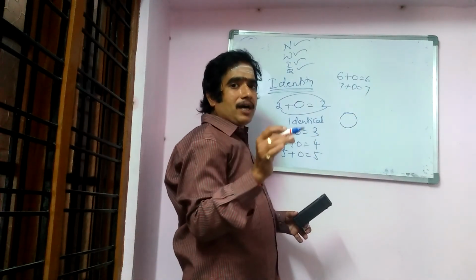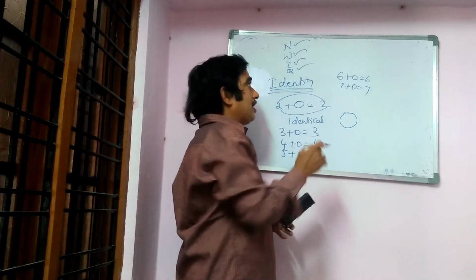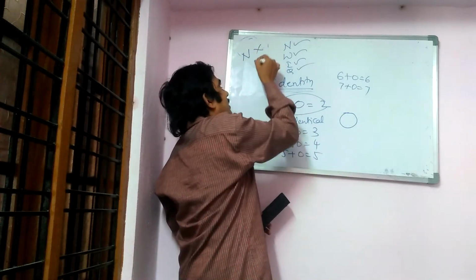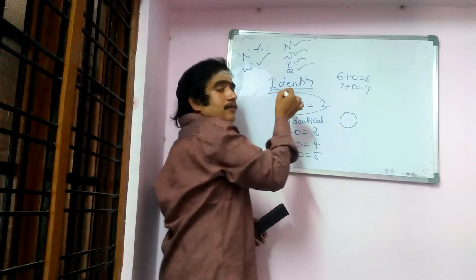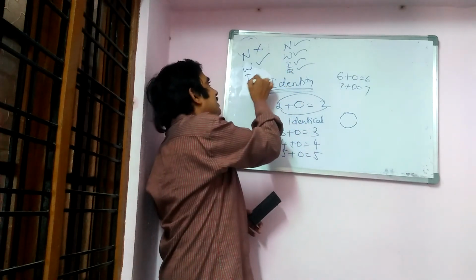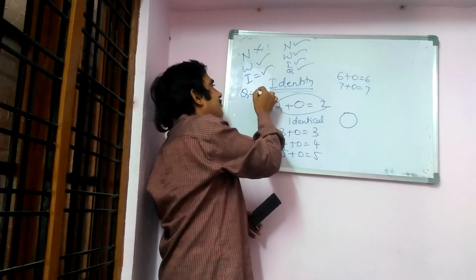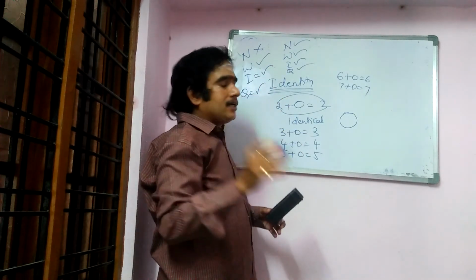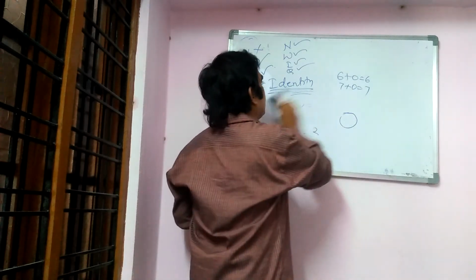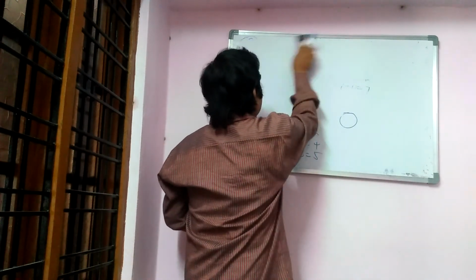The additive identity is what? 0. In natural numbers, we don't have an additive identity. In whole numbers, we have an additive identity. In integers, we have an additive identity. And in rational numbers, we have an additive identity. These things you have to remember for competitive exams.